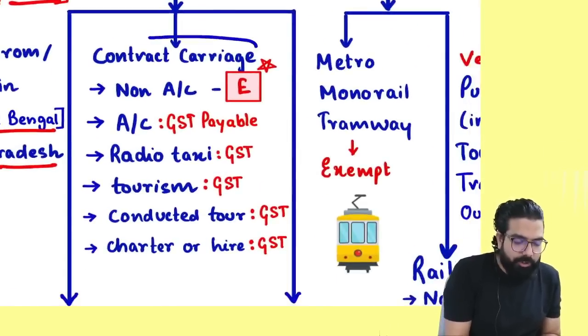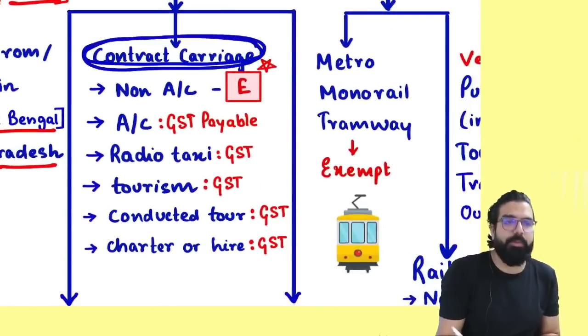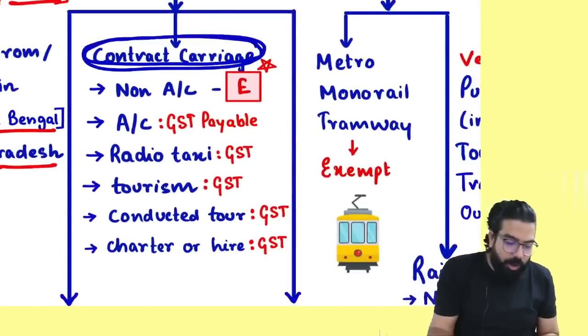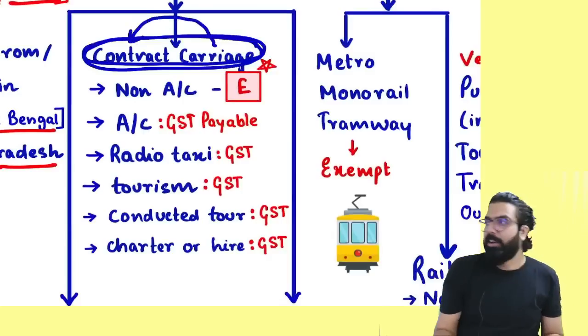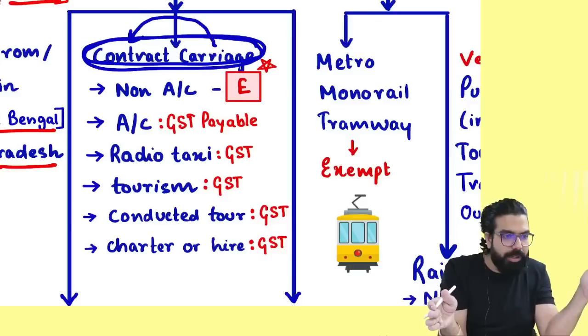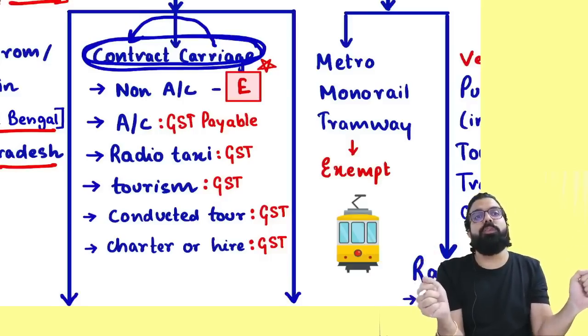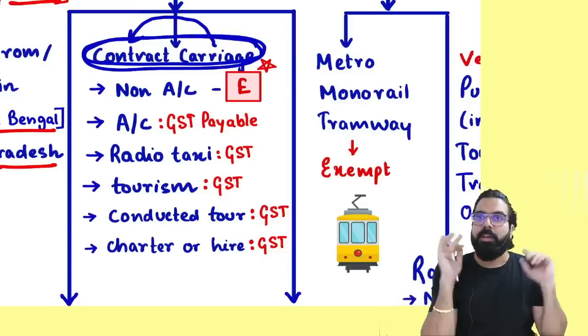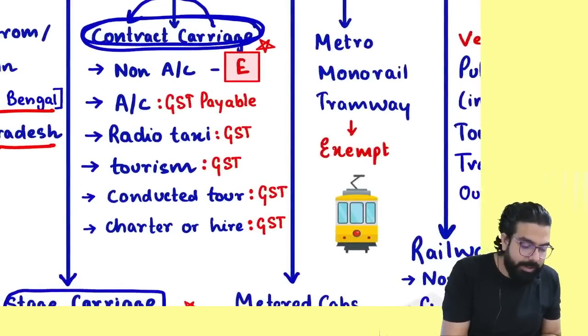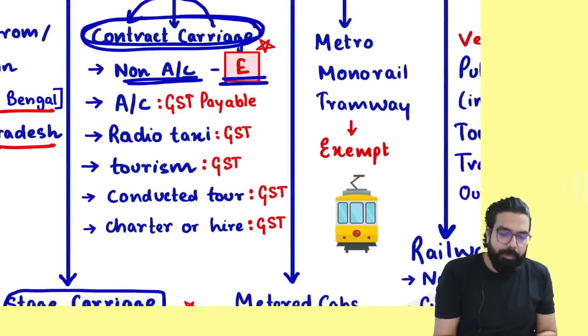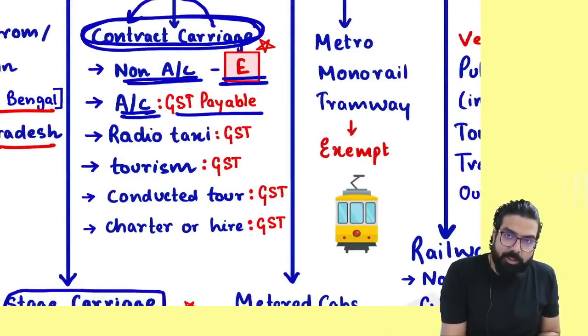The next one is contract carriage. What is a contract carriage, everyone? A carriage which you take on a contract, saying, sir, I want to go from here to here. So it is always known as a contract carriage. For contract carriage, non-AC is always exempted. AC, GST is always payable.